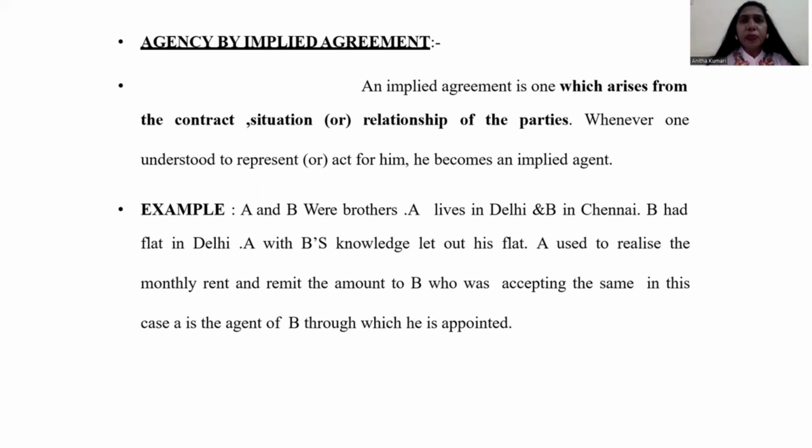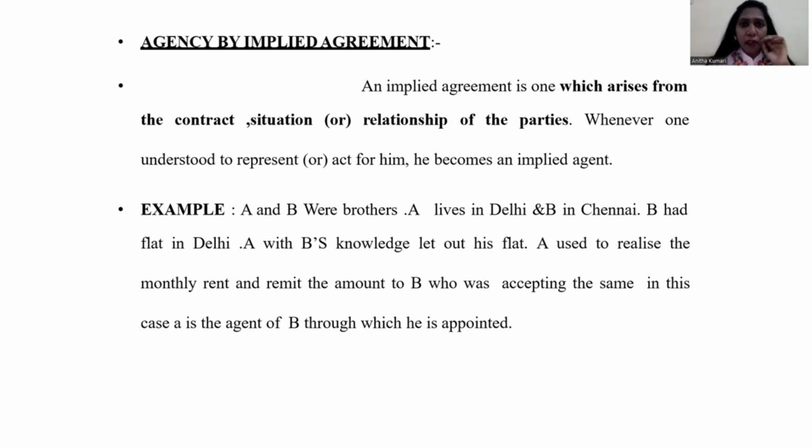For example, I am having some plot in Delhi. My brother also staying in the same apartment. With his knowledge only, I have left my home for rental purpose. Even the particular resident also knows very well that he's my brother.